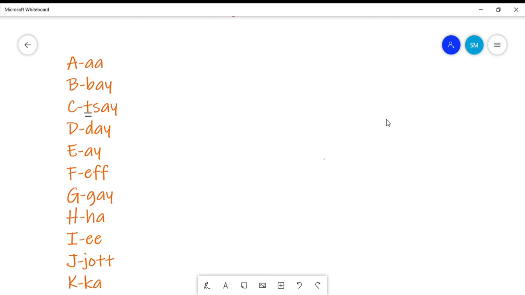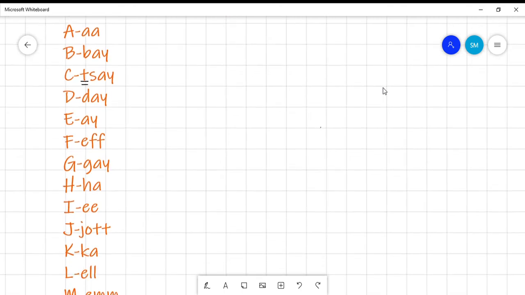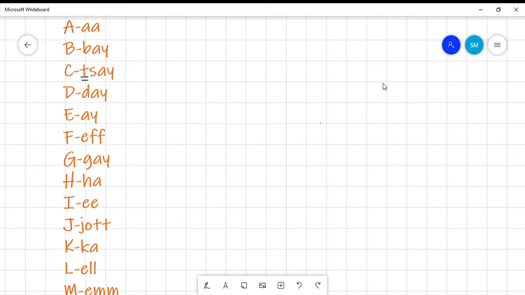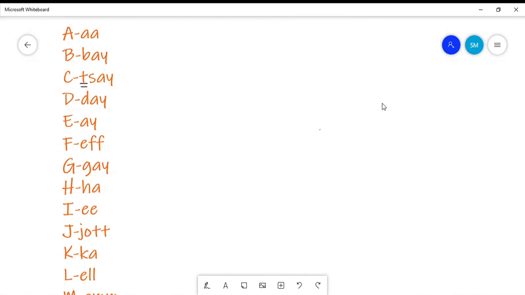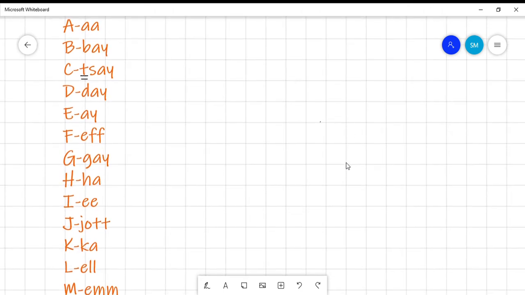Wait for a while guys, it is not jot. You have to understand that it is not jot, it is yacht. We will pronounce it yacht, but we write it jot only. K is car in German. L is L in German. M is M in German.